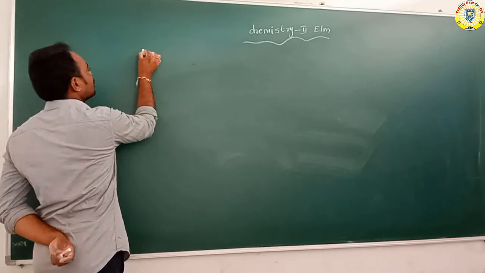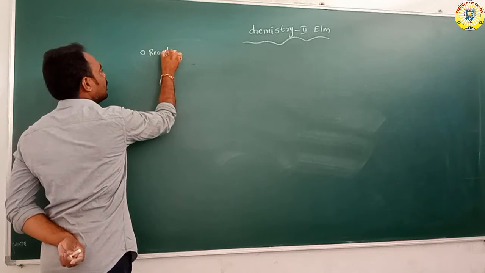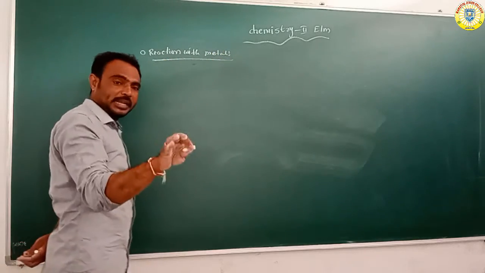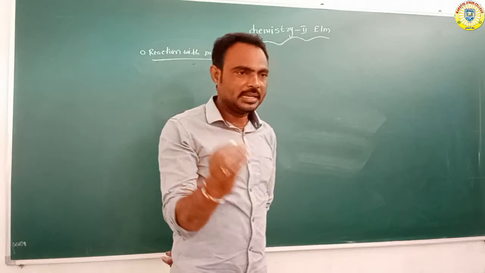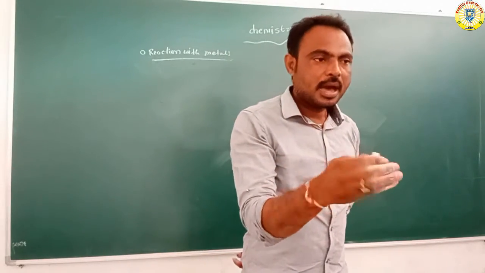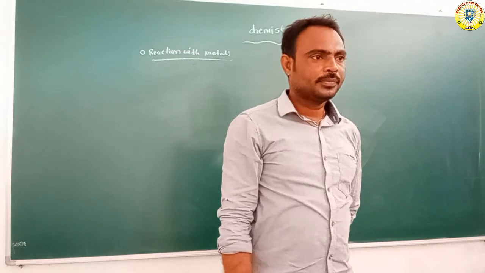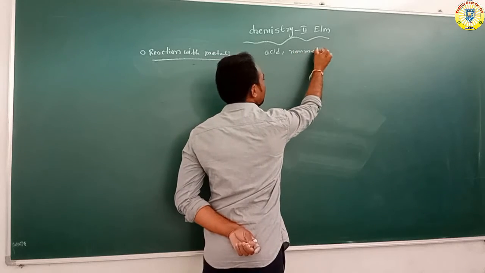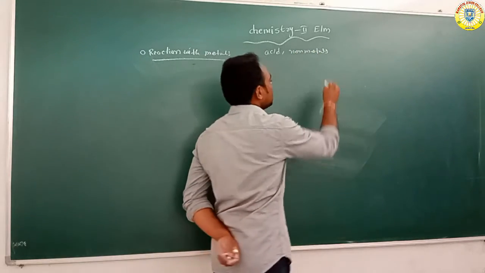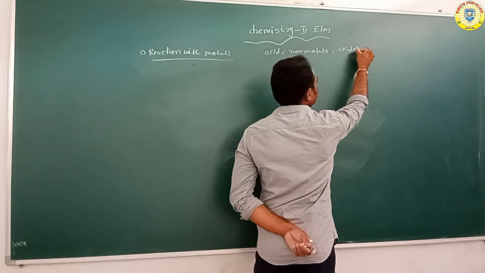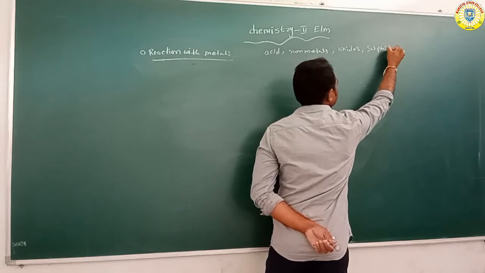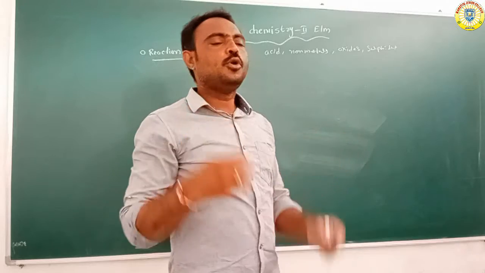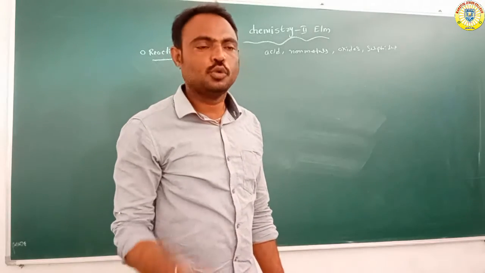Overall, oxygen reacts with metals, non-metals, acids, some oxides and some sulfides. Different types of compounds react with oxygen to form their oxides.